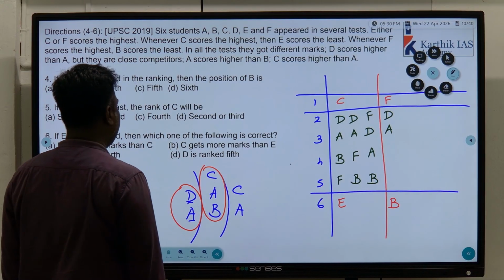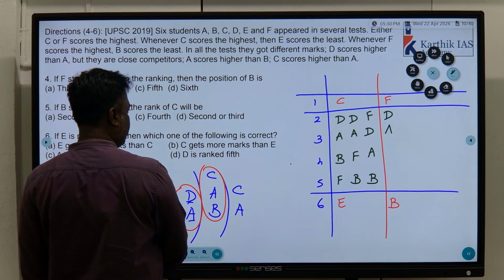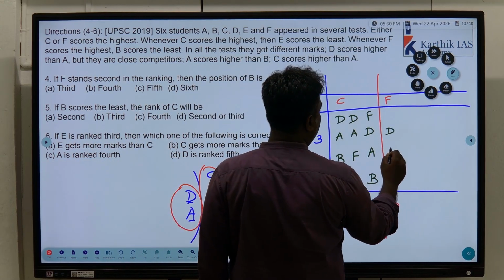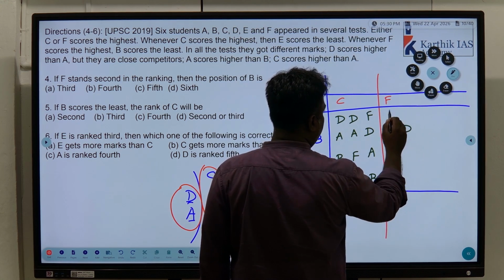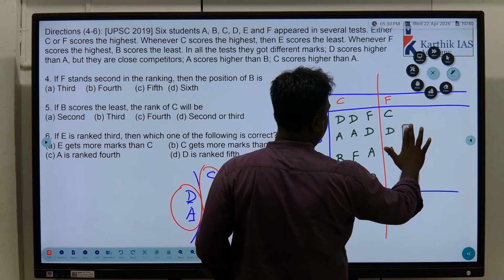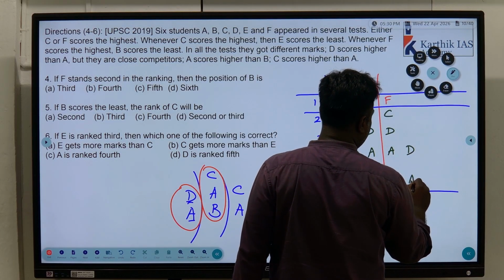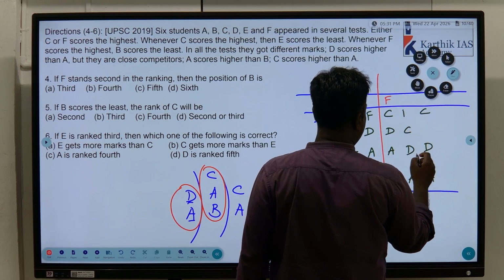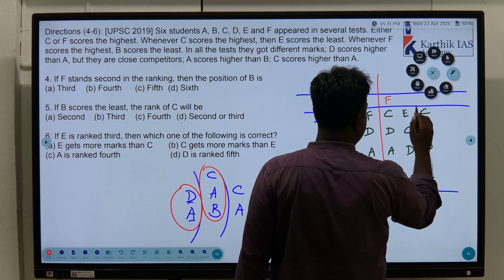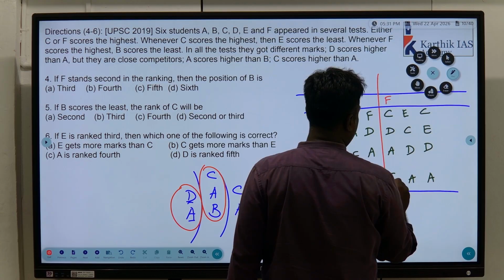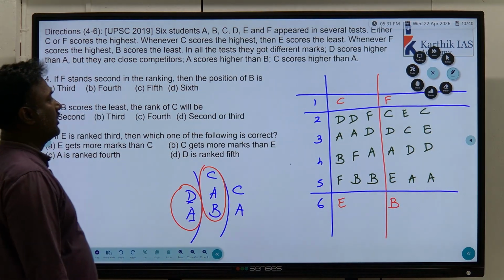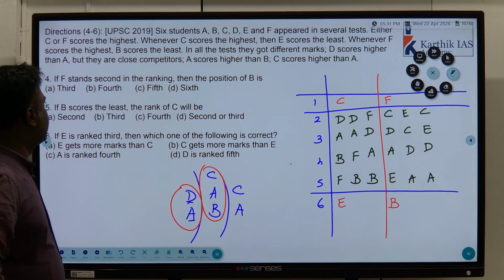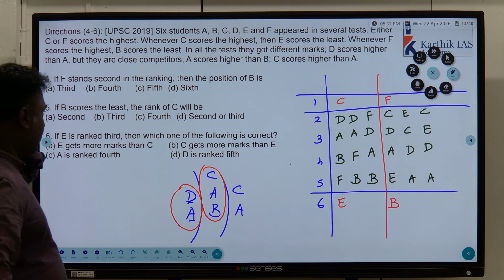Okay, so D and A, above A, C has to come. So this is not possible then. So D and A may occupy third and fourth position. So here C will come, that is fine. Now D and A will occupy this position, means C may come here or C may come here. Based on that, remaining who is left? E. Understand? That's all. E will come here. That's how the conditions are. So DA adjacent, that alone we know. There are overall 6 possibilities, but 3 questions are there. Understand? So that's why we can answer this question.